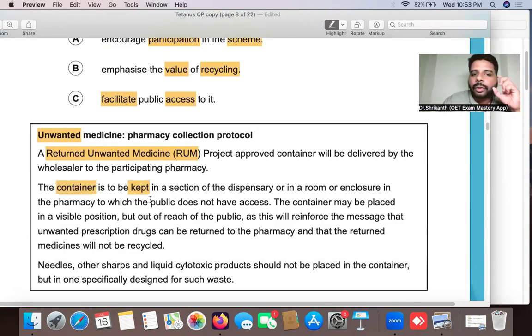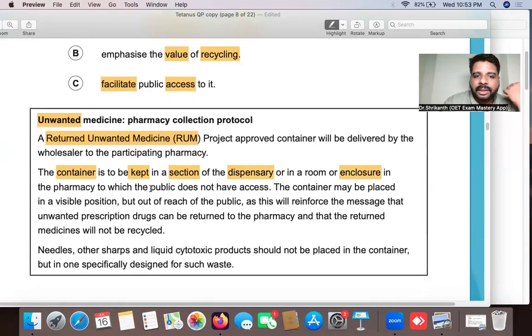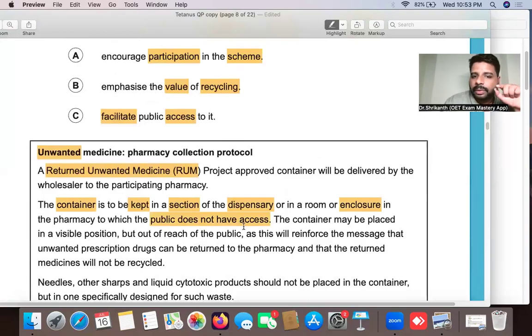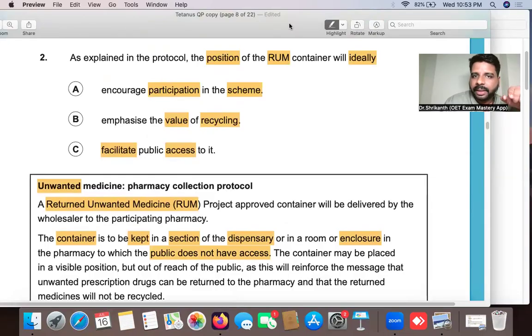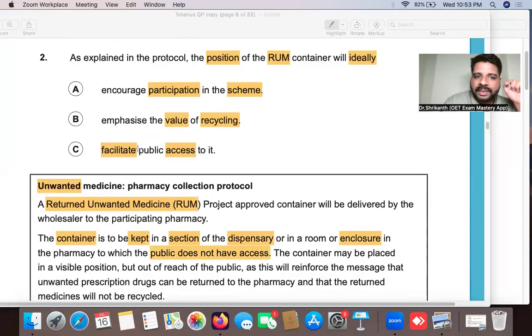Okay, the container is to be kept in a section of the dispensary. The section means what? In a particular place of the dispensary or in a room or enclosure. Enclosure, as I told you, means a restricted area. Okay, in the pharmacy in which the public does not have access. Now, what is this? Have you heard? So the word access over here, have we read it earlier? We have read it in answer option C, right? So what is answer option C telling us? What is the verb in answer option C? Okay, facilitate public access. Facilitate basically means what? To make it easy. To make it easy for the public to access it.